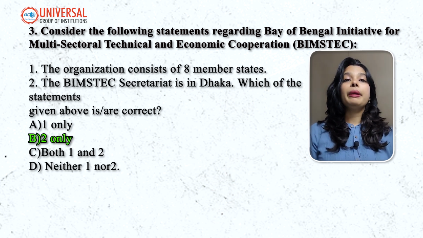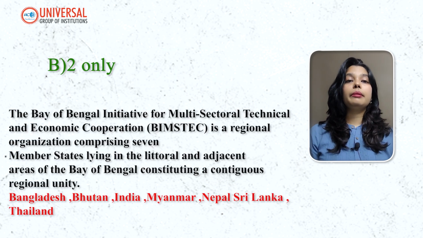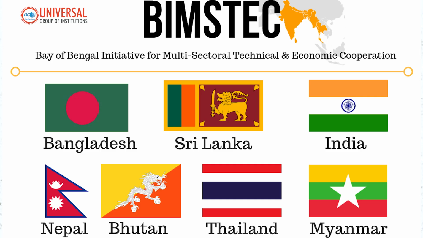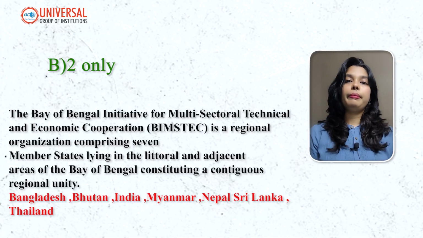So BIMSTEC secretariat, it is in Dhaka, and this is correct. The Bay of Bengal Initiative for Multi-Sectoral Technical and Economic Cooperation, BIMSTEC, is a regional organization comprising 7 member states lying in the littoral and adjacent areas of the Bay of Bengal, consisting of contiguous regional unity. Bangladesh, Bhutan, India, Myanmar, Nepal, Sri Lanka and Thailand are the members of BIMSTEC.